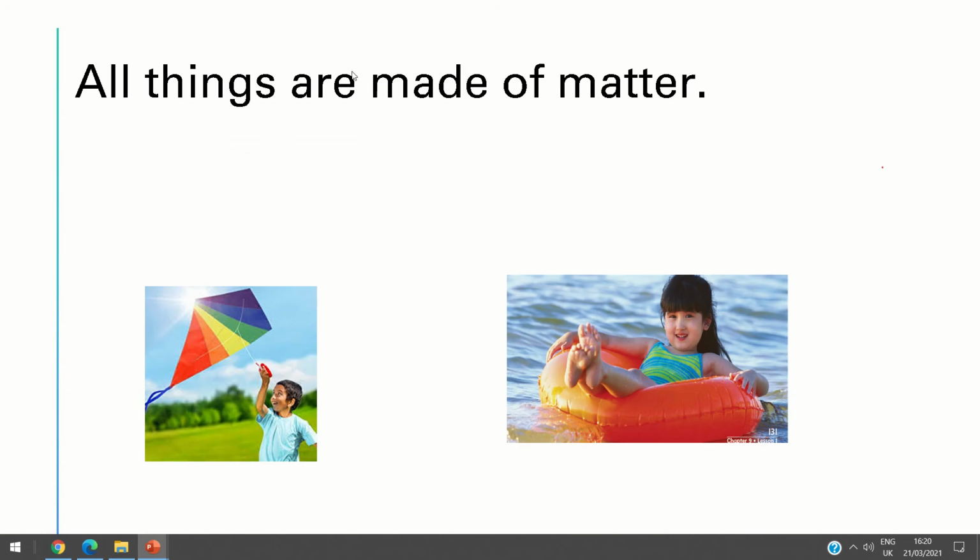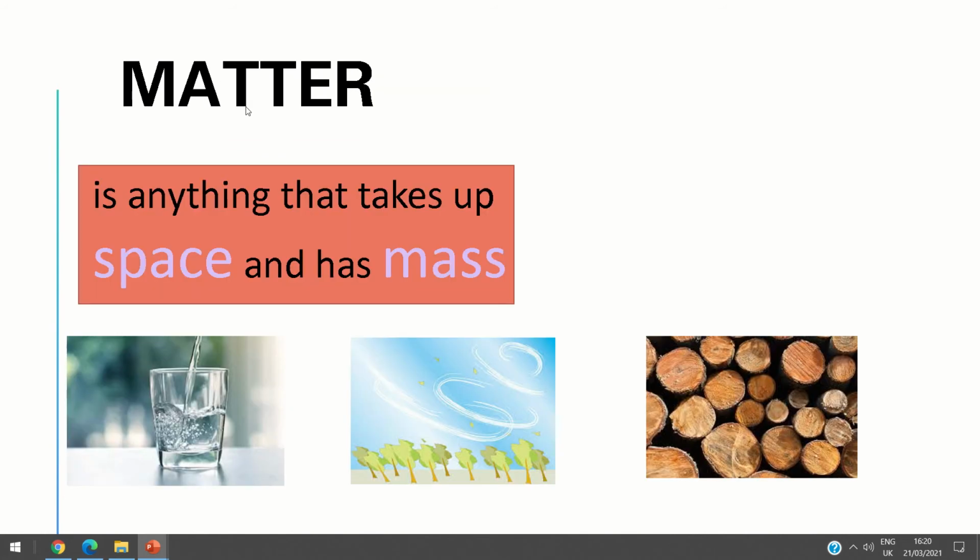We know before that all things are made of matter, but matter is anything that takes up space and has mass. Like the water here, the water takes space in this cup, so it's a matter. This cup takes space in the table, so it's a matter. The air, if we have a balloon, the air takes space in this balloon, so it's a matter. This wood takes space in this table, so it's a matter. So anything that takes up space and has mass is called matter, okay?